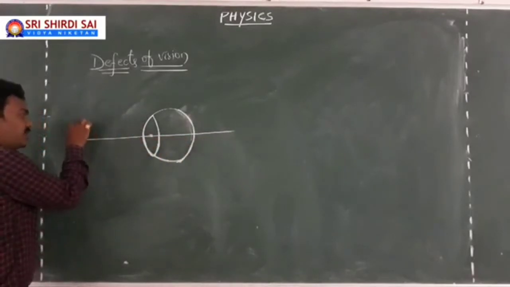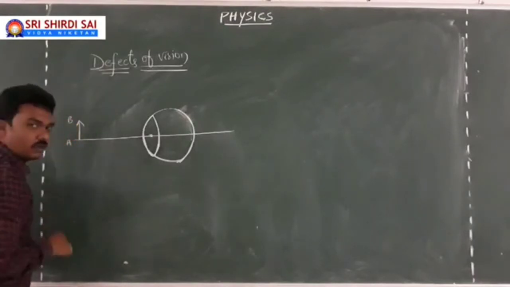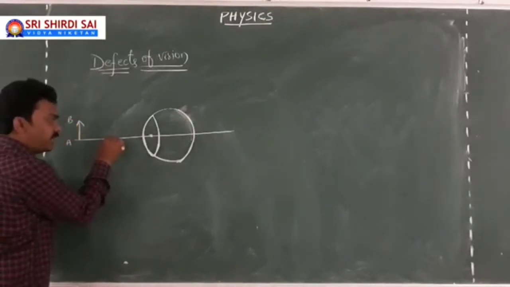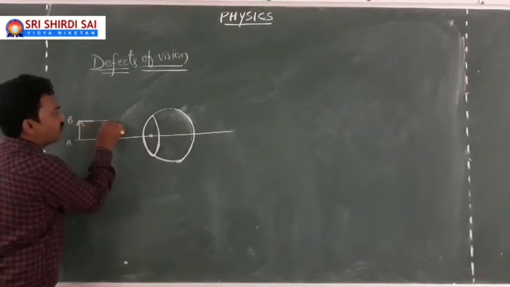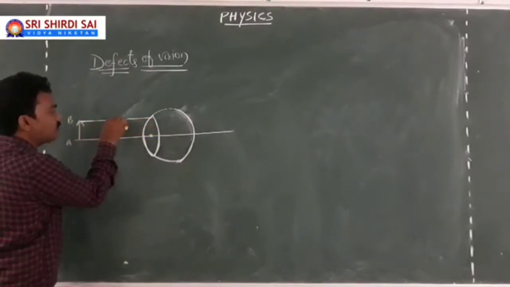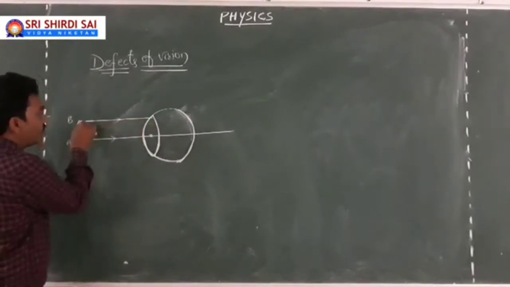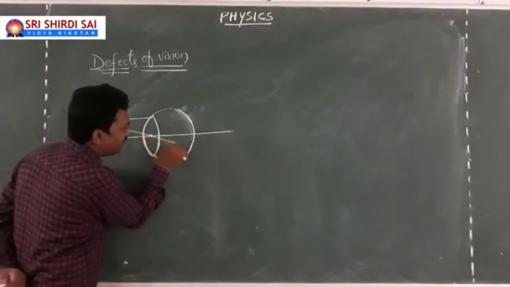Now here is an extended object, which is AB. The light rays coming from the object enter the eye through the eye lens. This is one ray. This is another, which passes through the optic center and goes without any deviation.